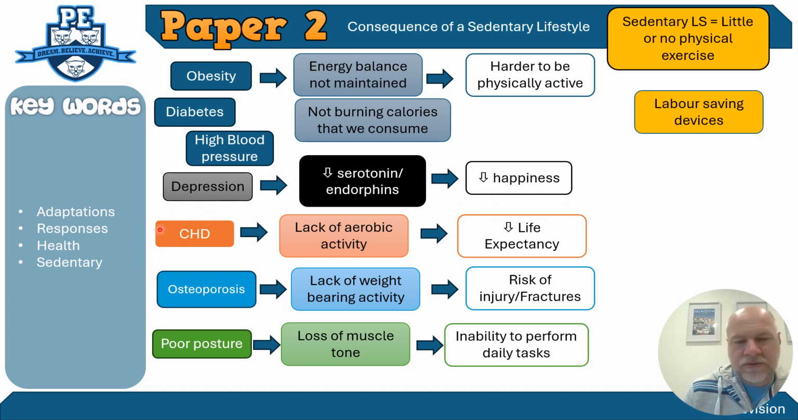Back to the physical aspects, we've got an increase in risk of CHD, coronary heart disease, and it's because of a lack of aerobic activity. Aerobic activity is where you're using oxygen to generate energy, and it's usually through consistent, constant exercise, a longer duration of exercise, but maybe at a lower intensity. And the impact of that is it can lower your life expectancy, so you're more likely to die younger, and that's a serious issue for many people.